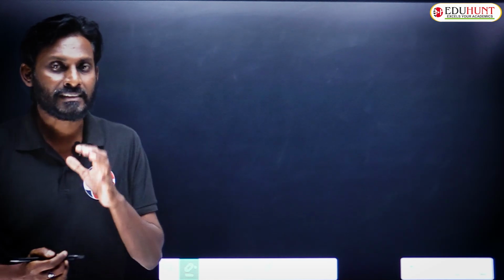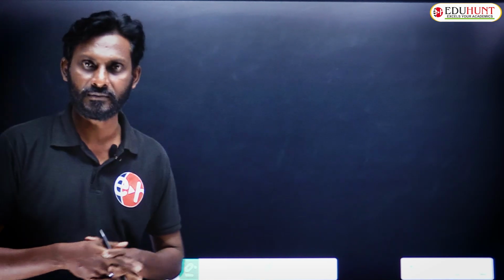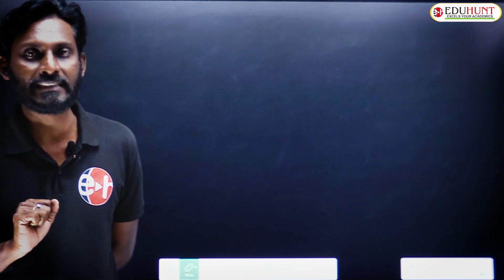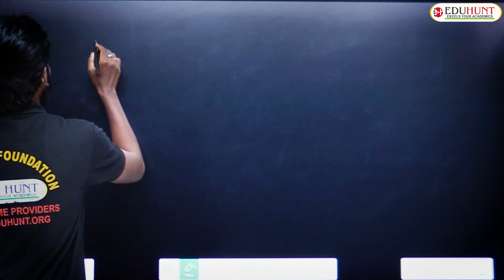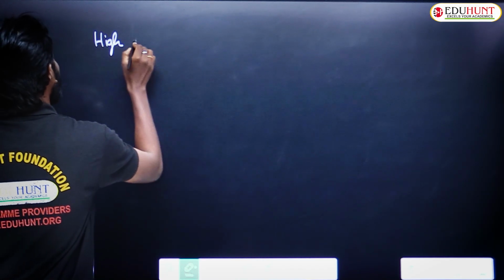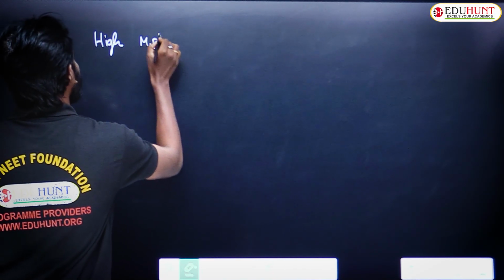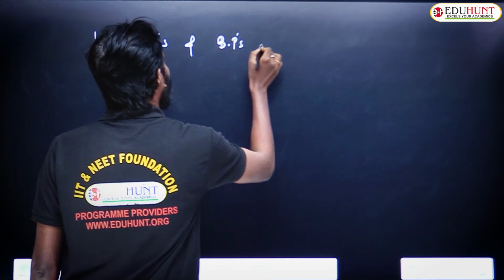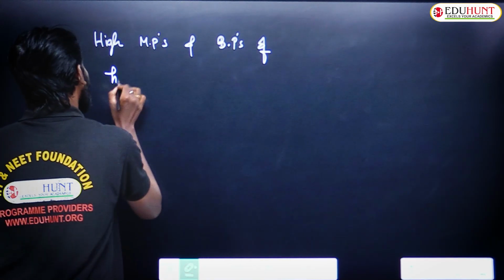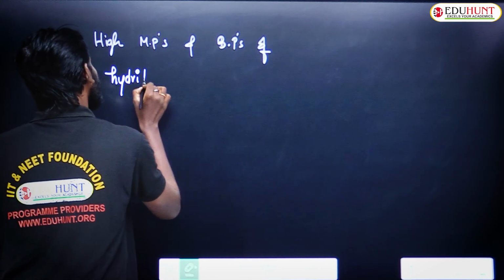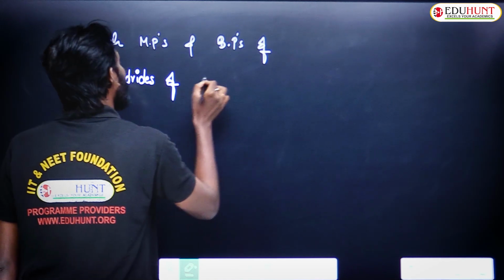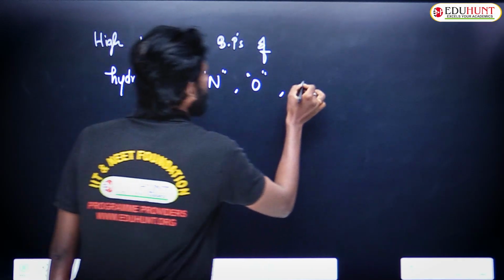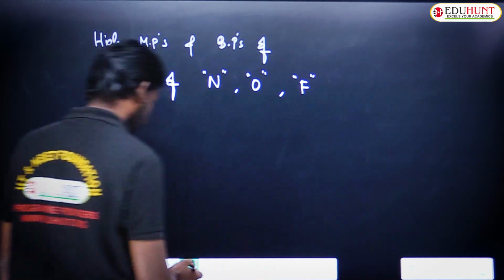And the next fact we are going to explain with the help of hydrogen bonding is the high melting points and boiling points of hydrides of nitrogen, oxygen, fluorine.